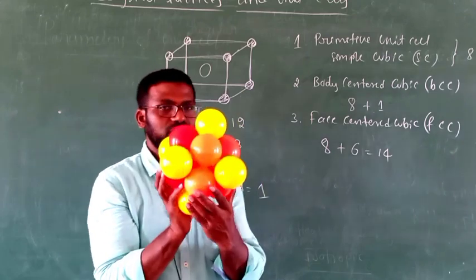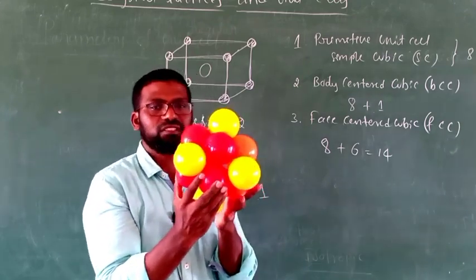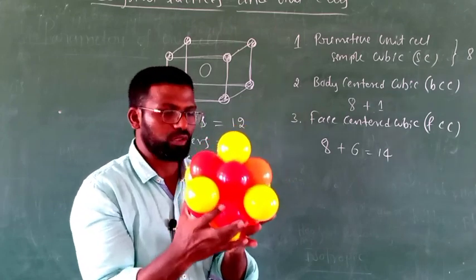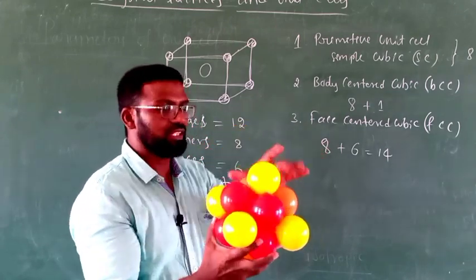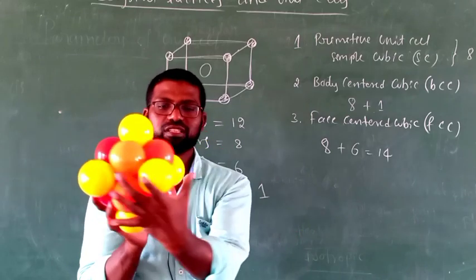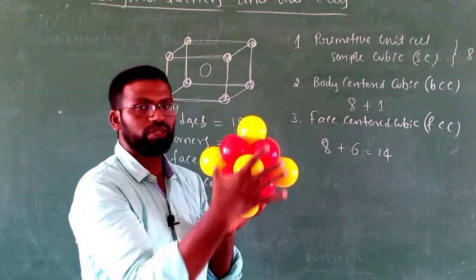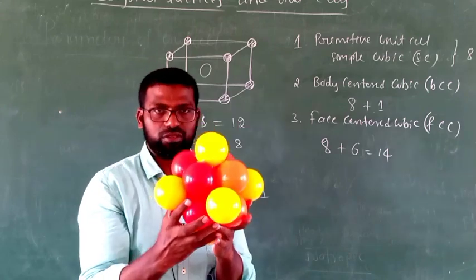These orange or red colored balls are at the corners, so 8 particles at 8 corners. Here orange colored 4 particles, back side red colored 4 particles, total 8 corners.